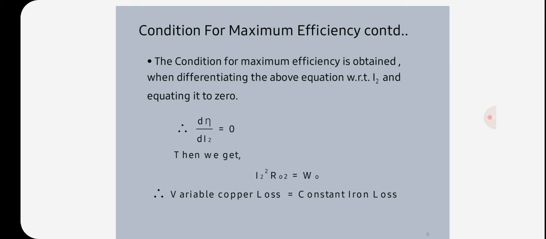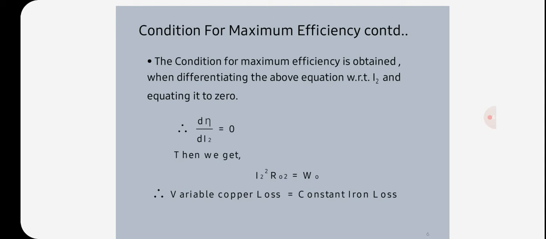The transformer efficiency is equal to output power by input power, that is output power by output power plus total losses. Also, the efficiency is output power by output power plus iron losses plus copper losses, and efficiency is equal to V2 I2 cos φ2 by V2 I2 cos φ2 plus Wi plus I2² R02.